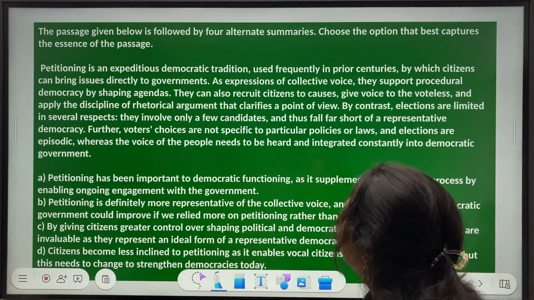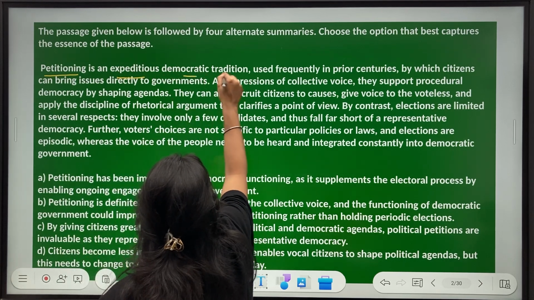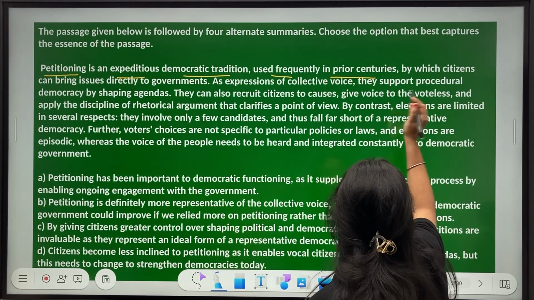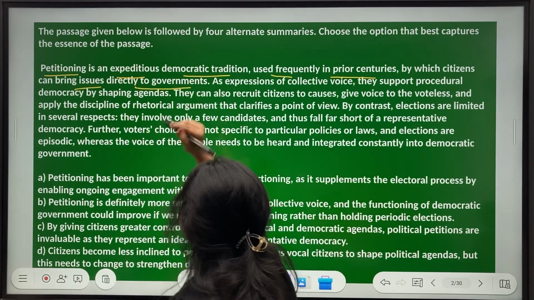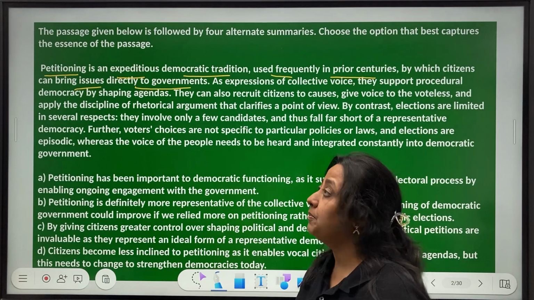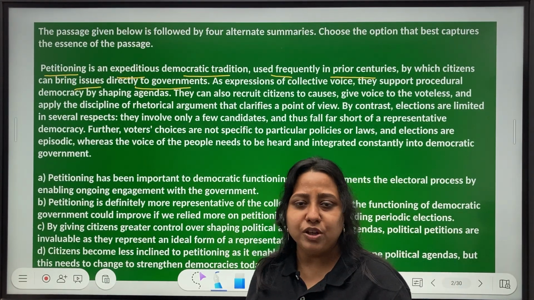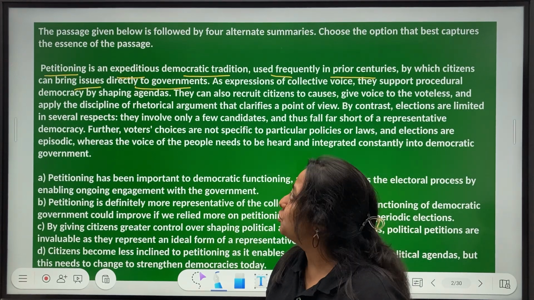Okay. Petitioning is an expeditious democratic tradition used frequently in prior centuries by which citizens can bring issues directly to governments. Okay, they've defined petitioning here. What is petitioning? What is the meaning of the word petition? A petition is when you make a formal request, usually to a body of law. Okay? That is petitioning.